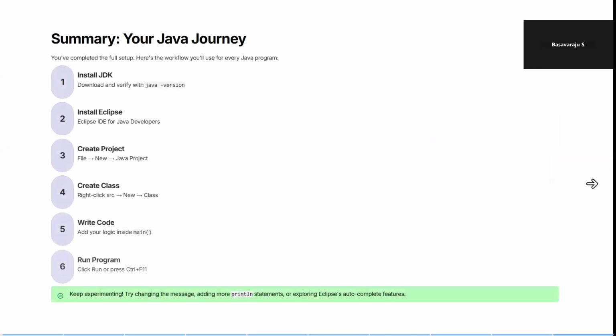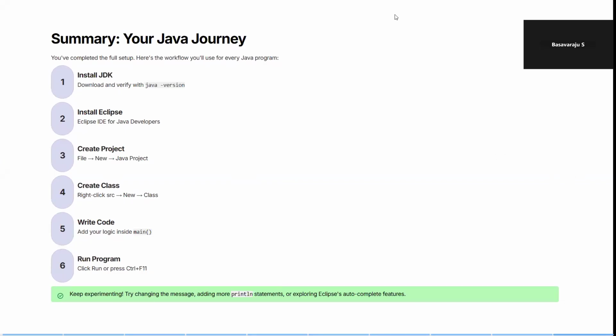So this is what you're supposed to do in your Java journey. First install your JDK, then install the Eclipse IDE, then launch your Eclipse IDE. When you're launching your Eclipse IDE, choose a proper workspace. Then create your first project. Under the project, create your first Java program. Then write your code. Then run the program. So this is how you configure and run your simple Java programs in the Eclipse IDE. Thank you very much.